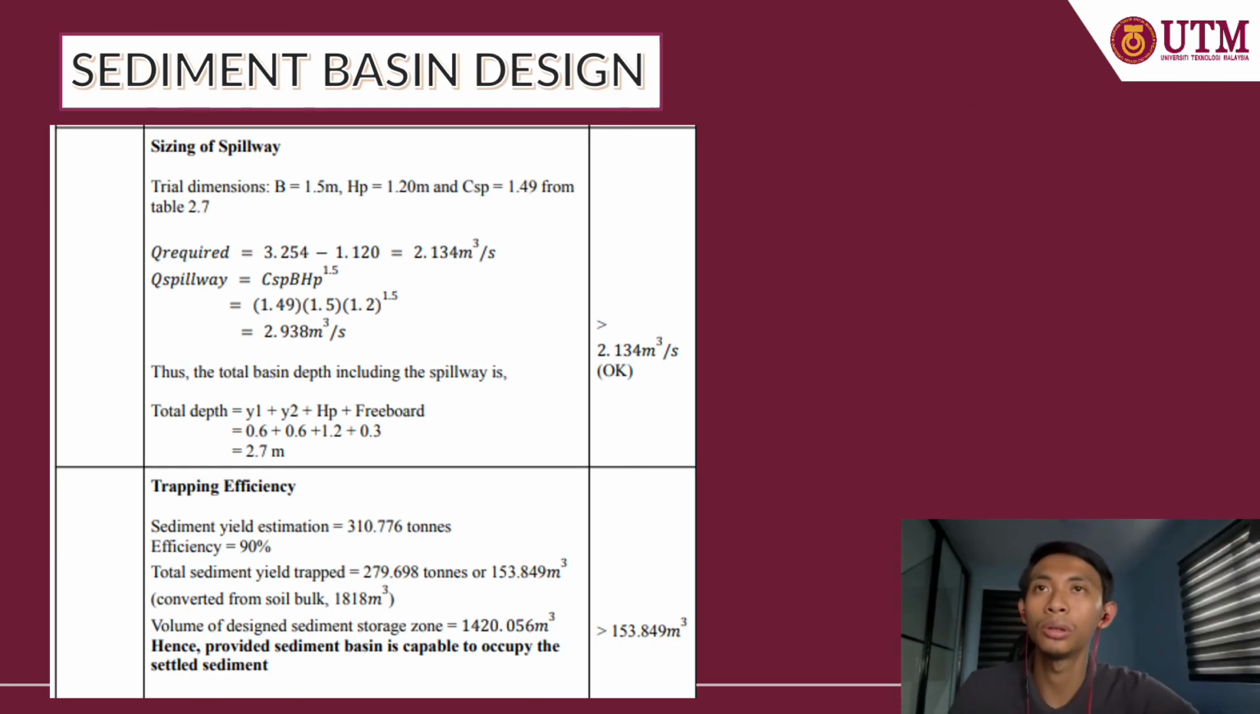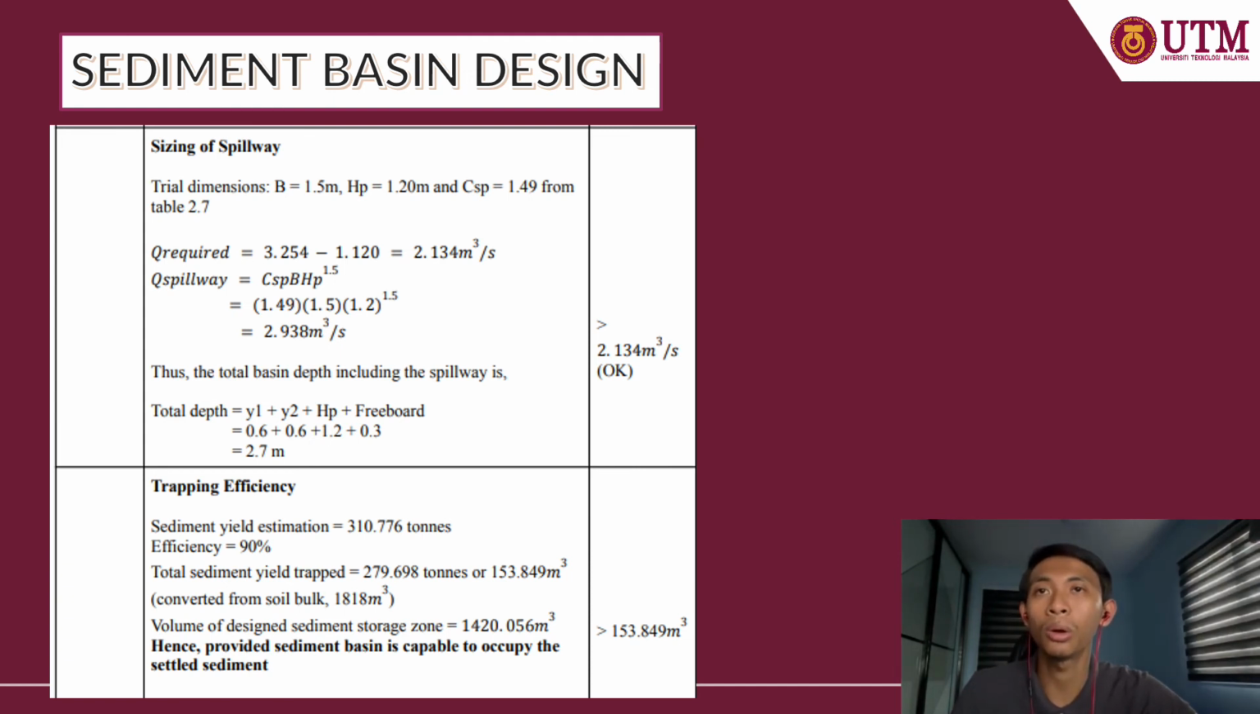Last but not least, we need to size the spillway. We try the dimensions of B equal to 1.5 meter, HP equal to 1.2, and CSP is 1.49 from the table that we use, and the Q required we get is 2.134. The spillway formula we use is CSP times B times HP to the power of 1.5. We substitute the values, and we get 2.938 meter cube per second. Thus the total basin depth including the spillway is 2.7 meter.